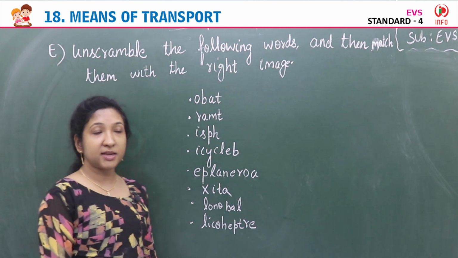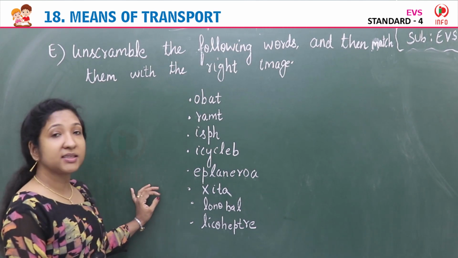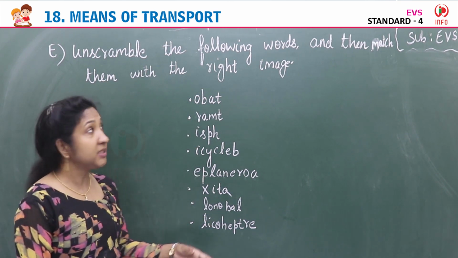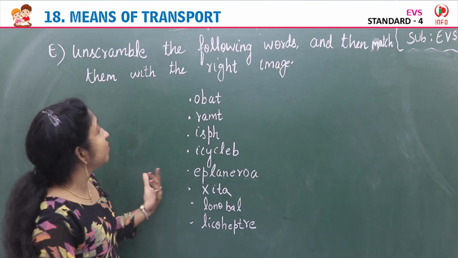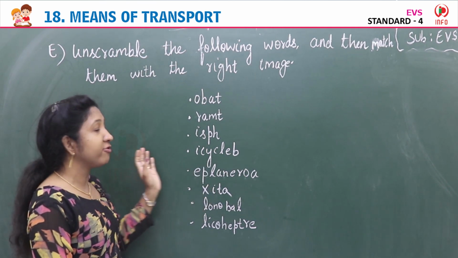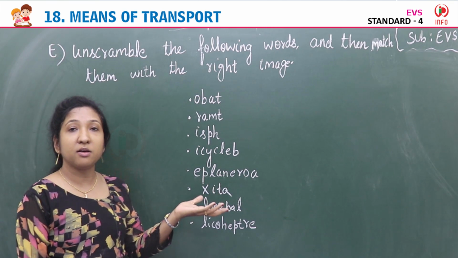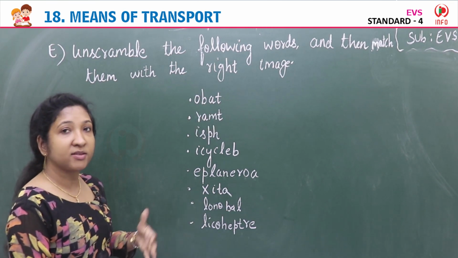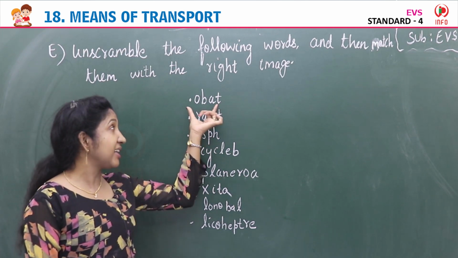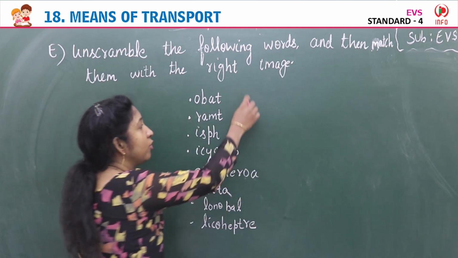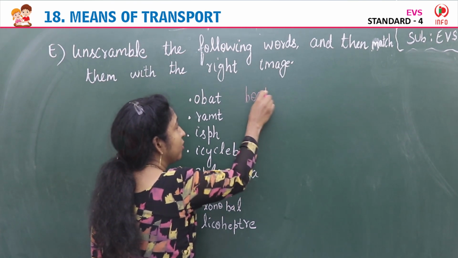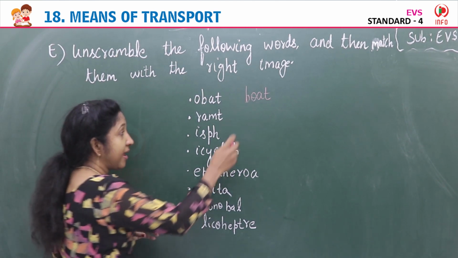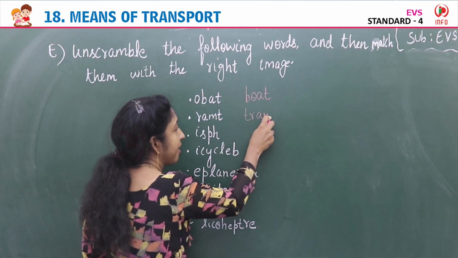Yes, children, so next exercise is exercise E. Unscramble the following words. Some words are given, you have to unscramble it and then match them with the right image. So image is given left and right side. You have to match with the correct image also. So OBAT, what is the correct word of this unscramble word? It's boat actually, BOAT, boat. Then RAMT, it's tram, TRAM, tram.